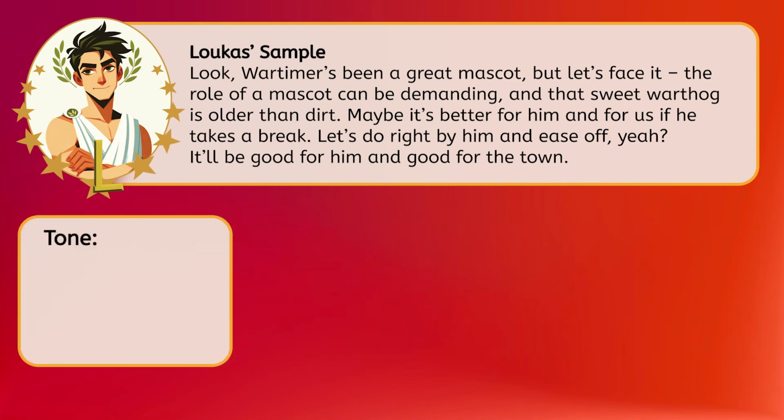By using phrases like "look" and "let's face it," as well as an em dash and a rhetorical question, Lucas creates a conversational tone. Electra's tone would suit a business meeting, but Lucas's tone is more like friends talking. The phrase "that sweet warthog is older than dirt" adds a lighthearted, humorous tone. Lucas doesn't sound so serious about this.